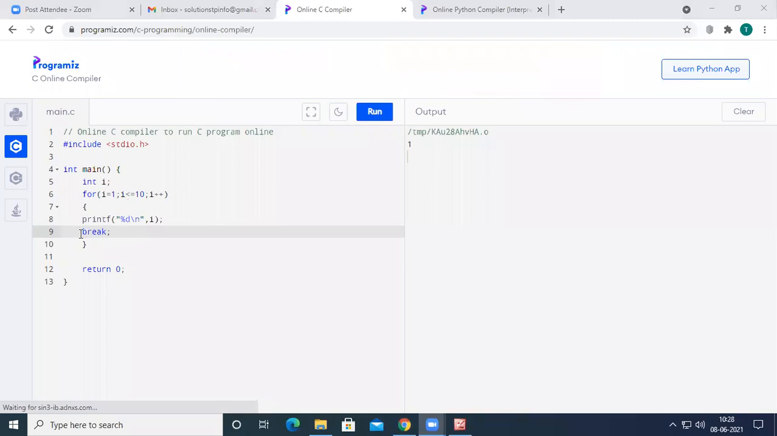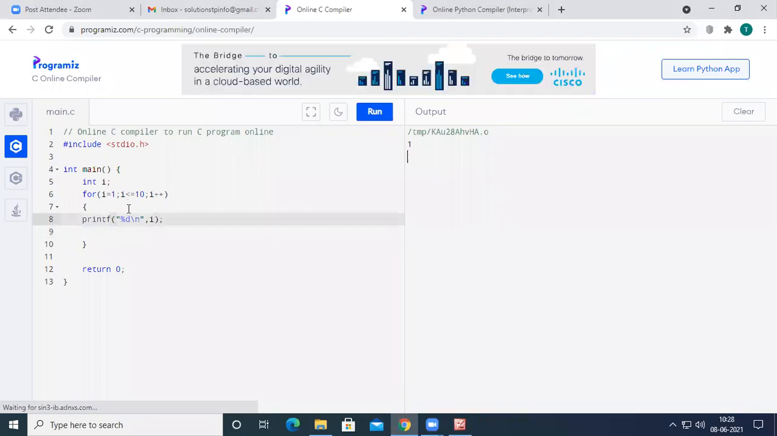So let us see what will happen if we have the break statement before the print statement. See here, the initial value of I is 1, and 1 is less than or equal to 10. The condition is true. We enter into the loop. Whenever we enter into the loop, the first statement inside the loop is break. So whenever the break is seen by the compiler, it just brings the control out of the loop. So nothing will be printed with this program.